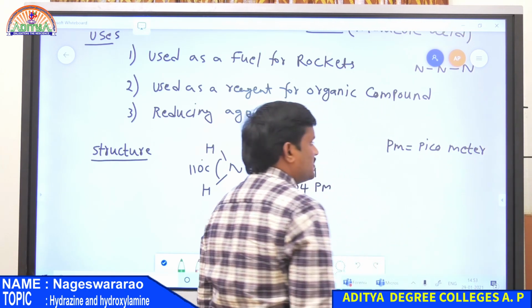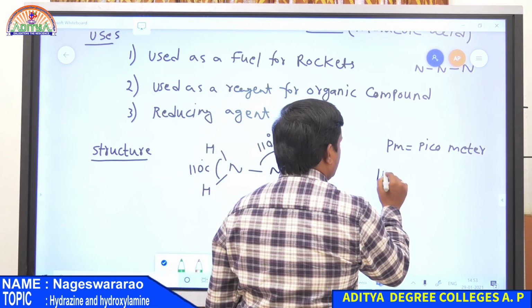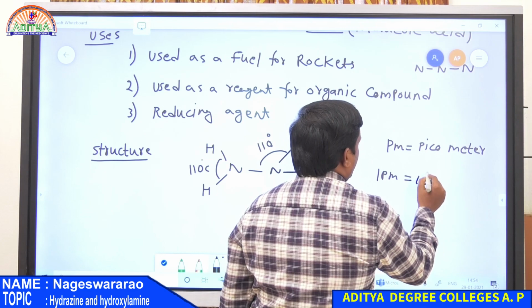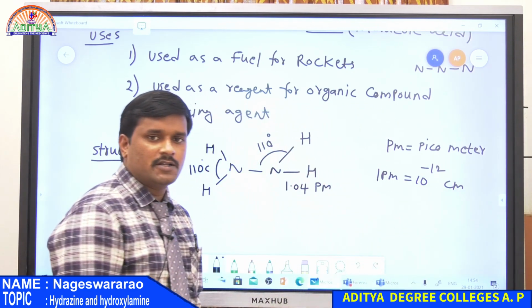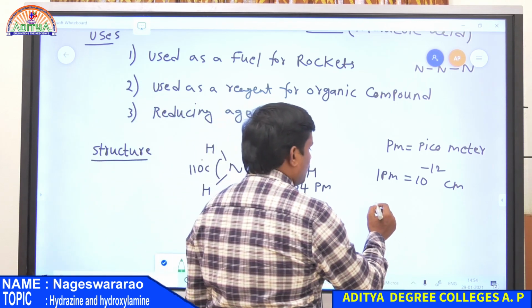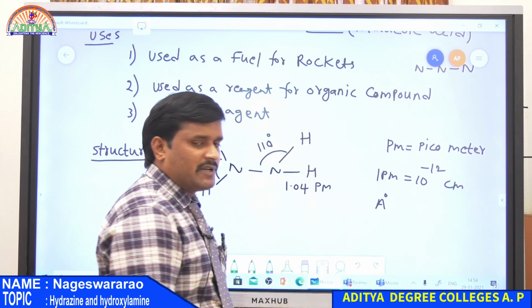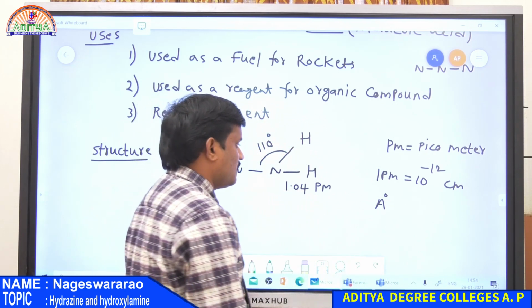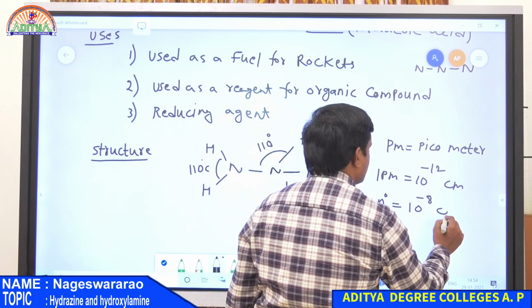So this is the units for length in terms of meters. 1 picometer is equal to 10 power minus 12 centimeters. Already you know angstrom units. So in general, bond length is represented in terms of angstroms. 1 angstrom is equal to 10 power minus 8 centimeters.